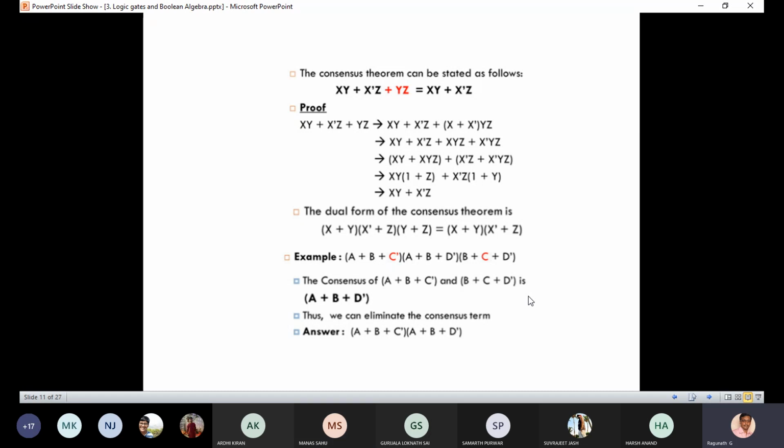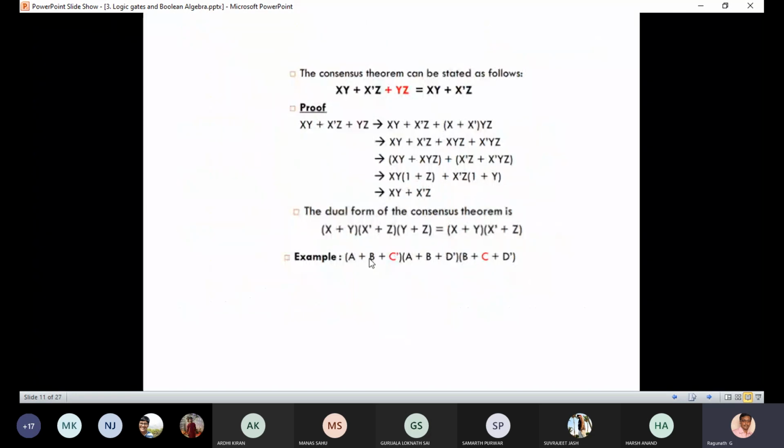Any doubts? Just refer to the first expression. Here xy, x bar z plus yz is there, no? Now, instead of x, in the second problem they have given c. Now you have to find out the y value and z value for the second problem. Can you tell me what the y value is and what the z value is?